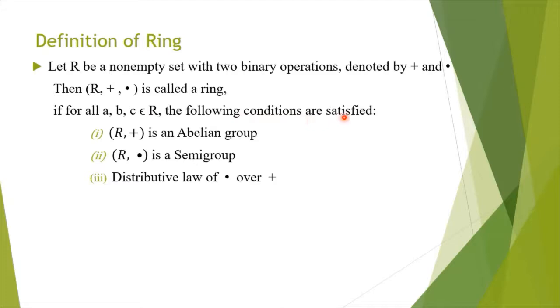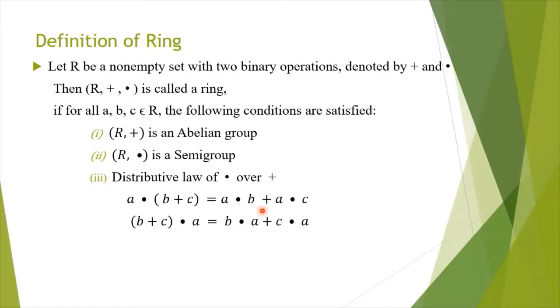R is an abelian group under addition, R is a semi-group under multiplication, and the distributive law of multiplication over addition holds, which is given by a·(b + c) = a·b + a·c, as well as (b + c)·a = b·a + c·a. If all these conditions hold, then (R, +, ·) is called a ring.